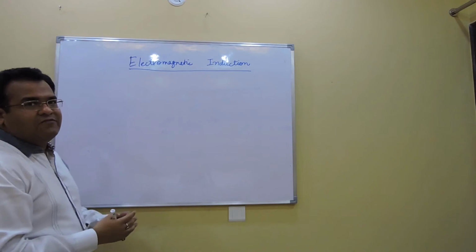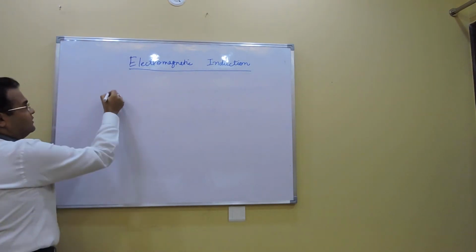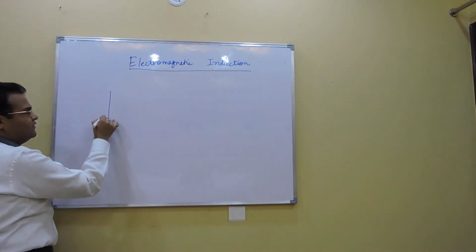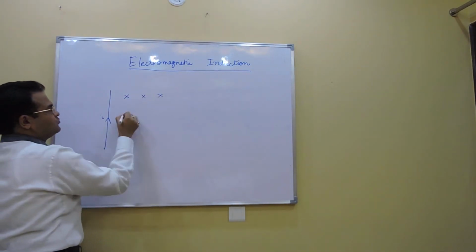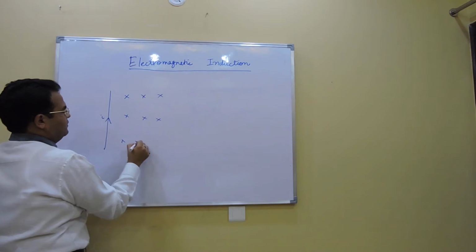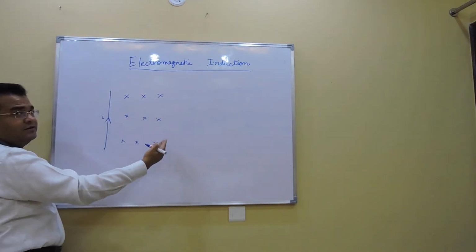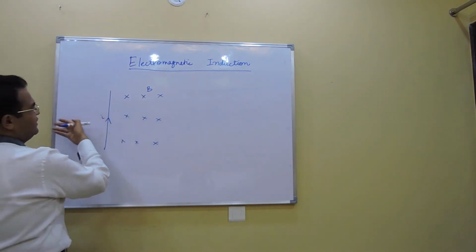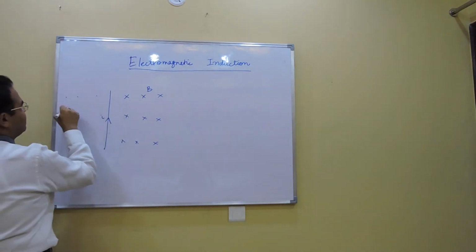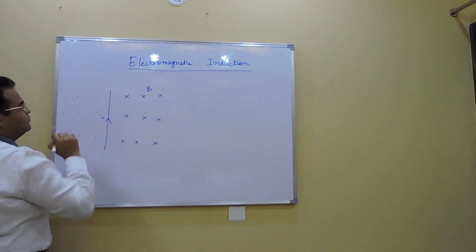In magnetic effect of current we studied that a current carrying conductor produces magnetic field around it. If you look to the right of the conductor, the magnetic field is going inside the plane, whereas if you look at the left of the conductor, the magnetic field is coming out of the plane.